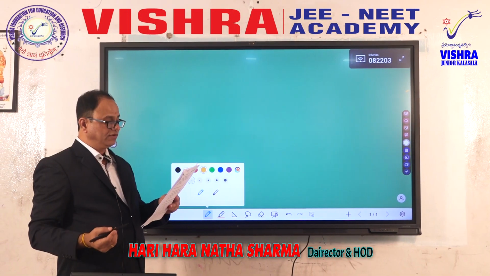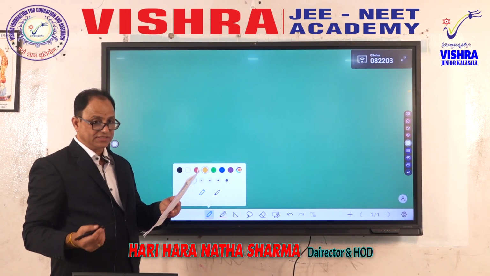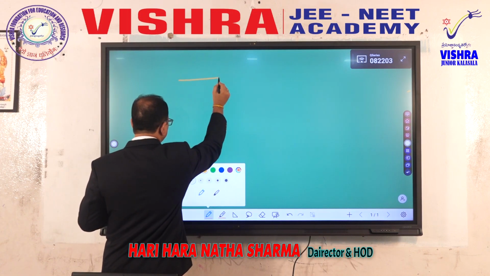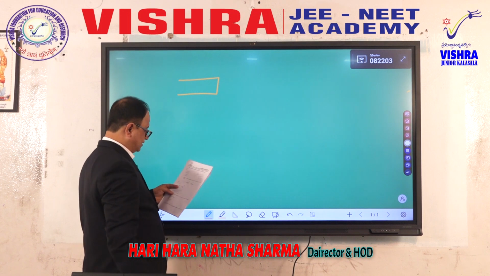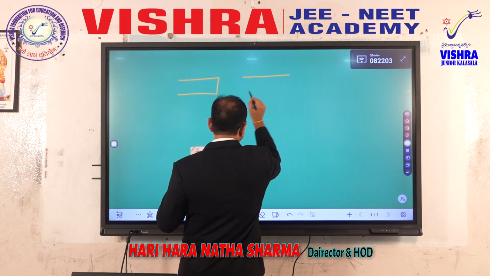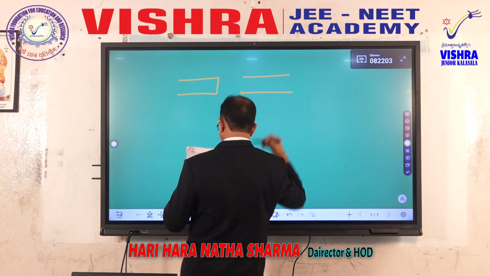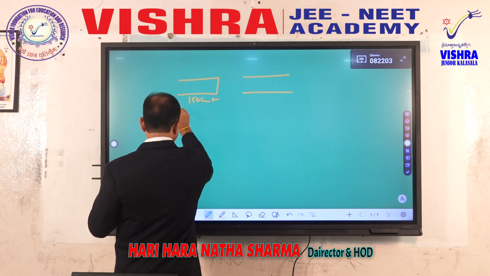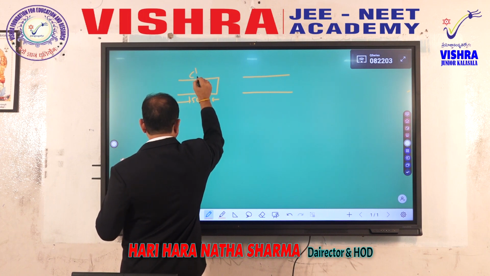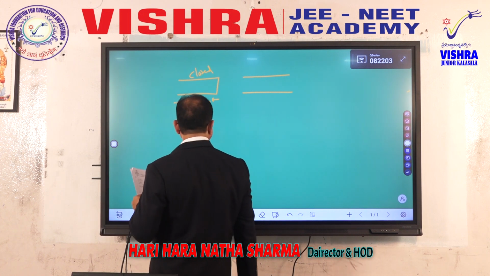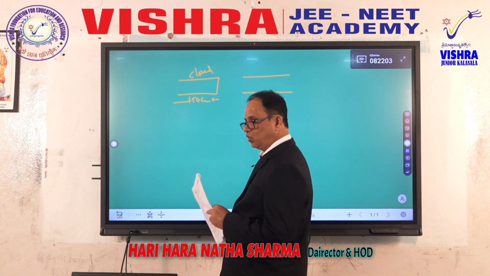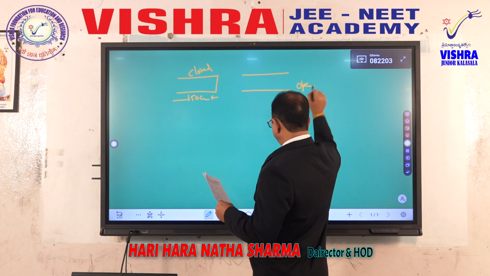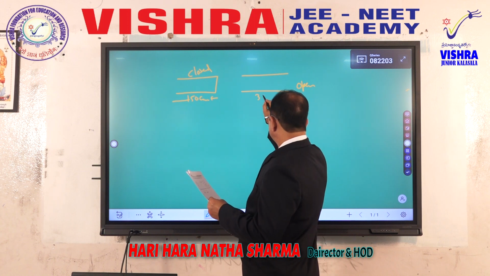If their fundamental frequencies are sounded together, the beat frequency is 7. He is giving two kinds of conditions. One pipe is like this. One more pipe is like this. One pipe is of 150 centimeter length, but closed at one end. This is called a closed pipe. And this pipe is open at both ends, therefore it is called an open pipe. Now, this length is 350 centimeters.